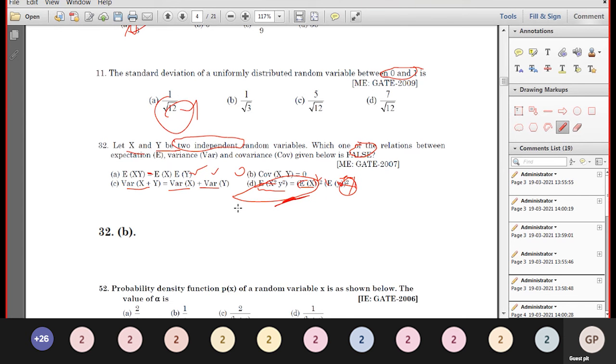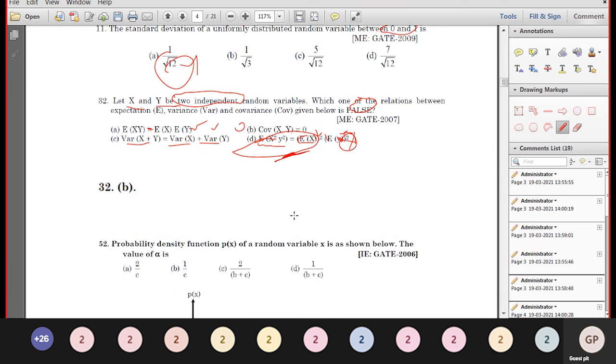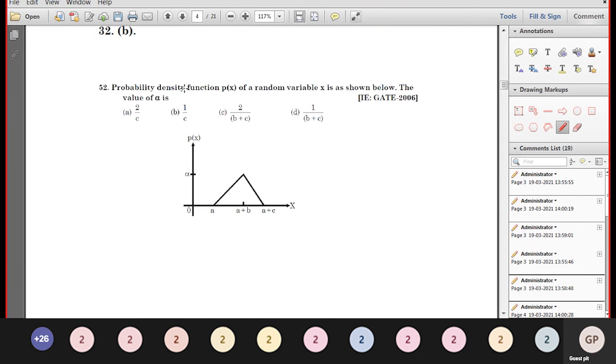So it is the expectation of x square only, not the expectation of x, the whole square. Okay. So option D is the wrong statement.